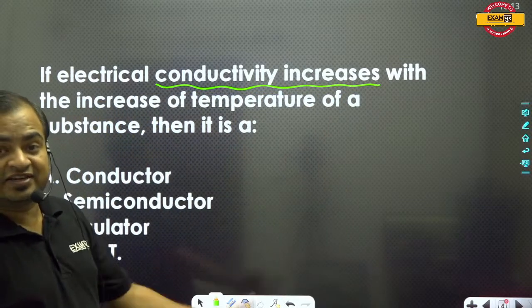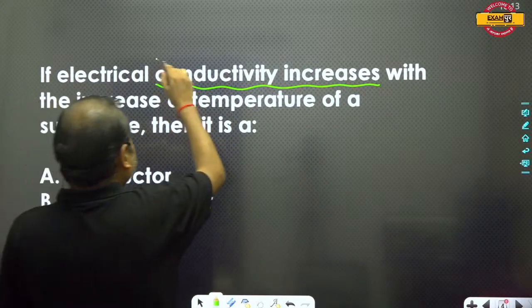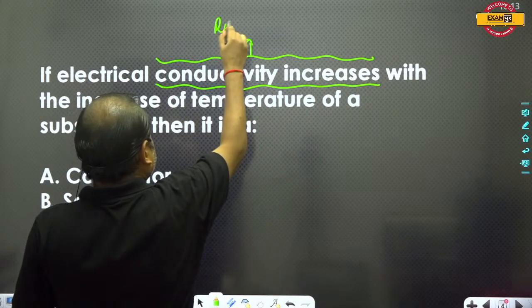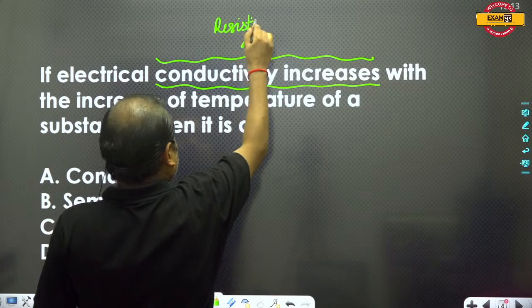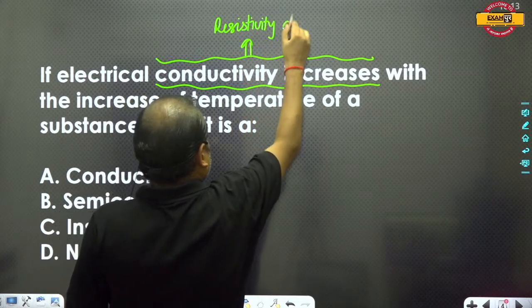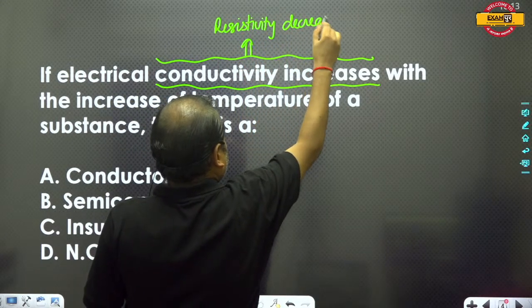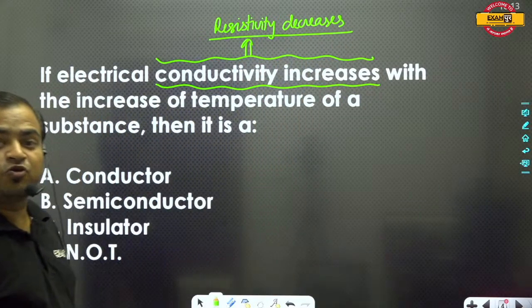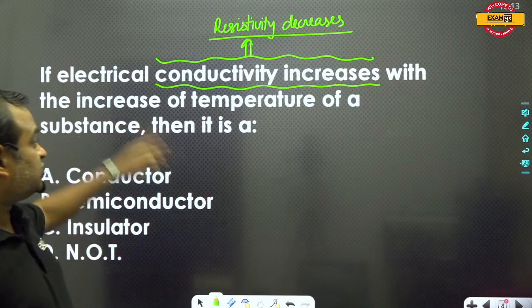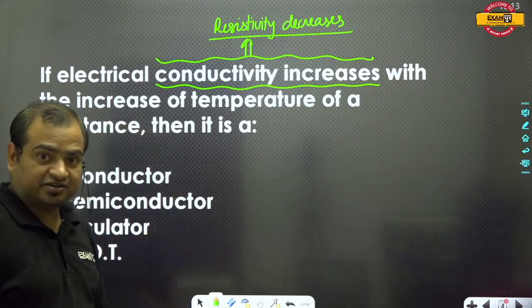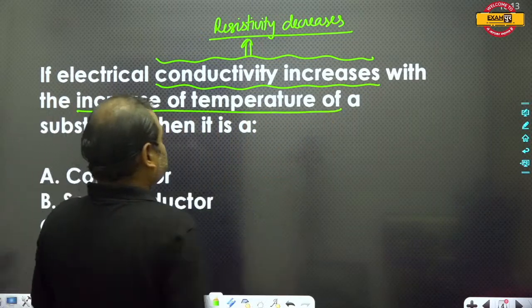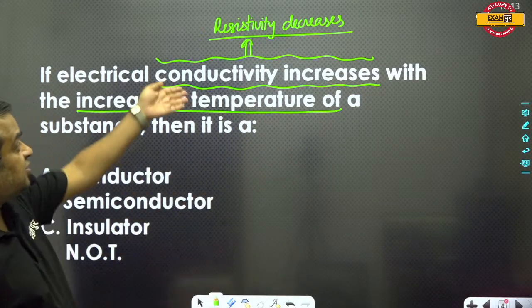It means the resistivity decreases. If resistivity decreases, this is not a conductor, because in metallic conductors, if we increase the temperature, then the resistivity increases.